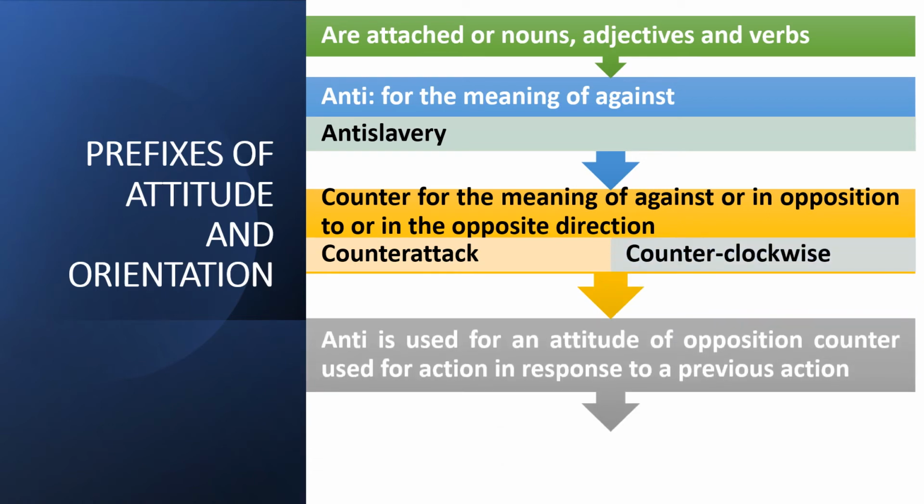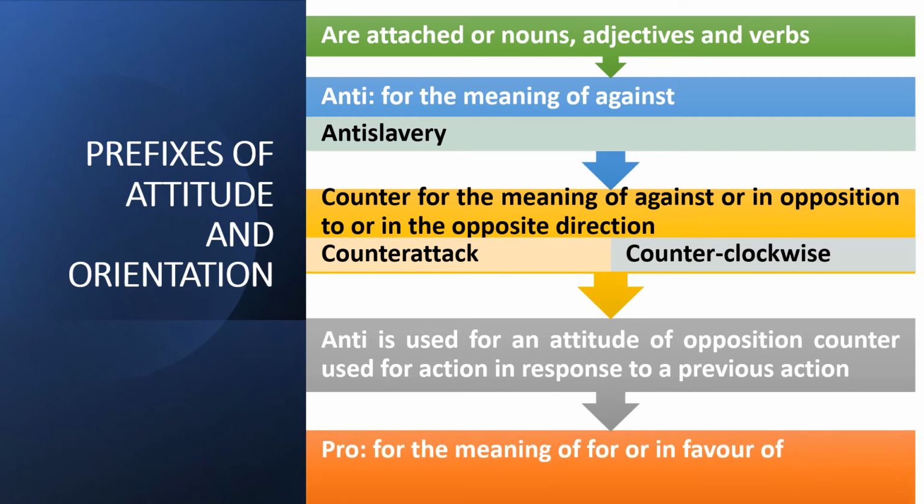The difference between anti and counter is that anti is used for an attitude or behavior of opposition to something, and counter is used for an action in response to a previous action. So for example, the counter attack is an action against an attack that already happened.